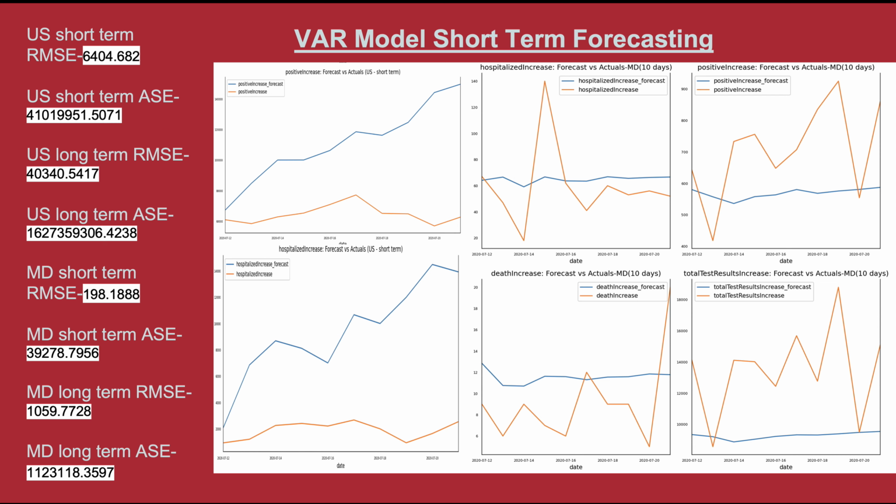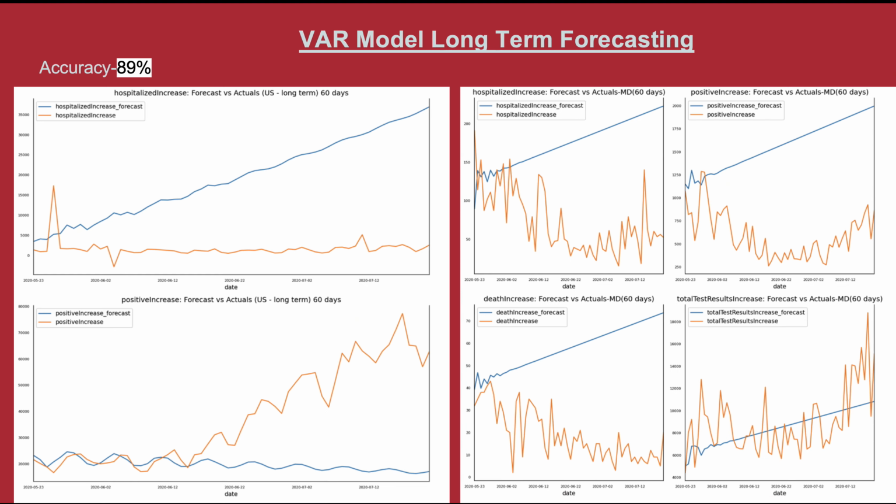The forecasted value is plotted in blue compared to the actual values in orange. We see a steady climb for US short-term forecasting for hospitalizations and positive cases. Whereas for Maryland, short-term forecasting for hospitalization, positive cases, and deaths seems to be steady.